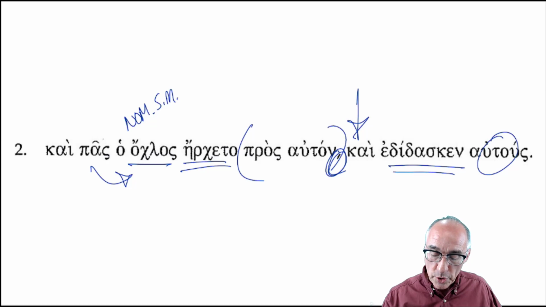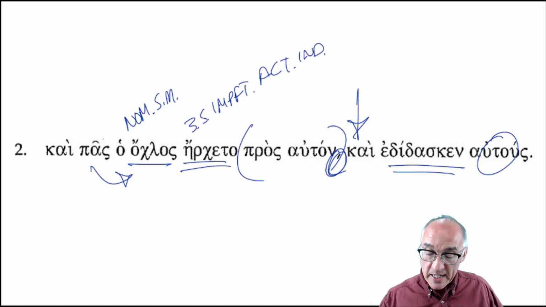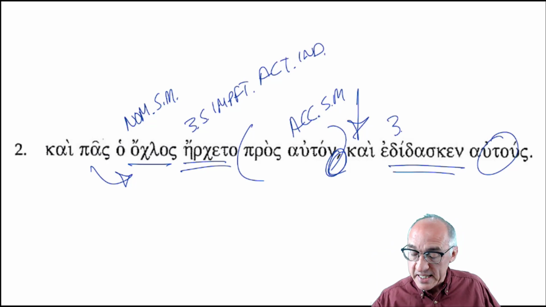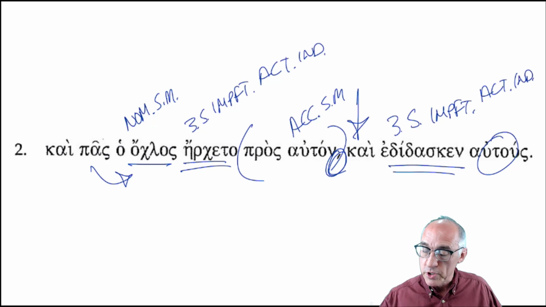The erketo, third person singular imperfect active indicative. Pros is the preposition, takes the accusative singular masculine. And then for the second part, third person singular imperfect active indicative. And autus, accusative plural masculine.